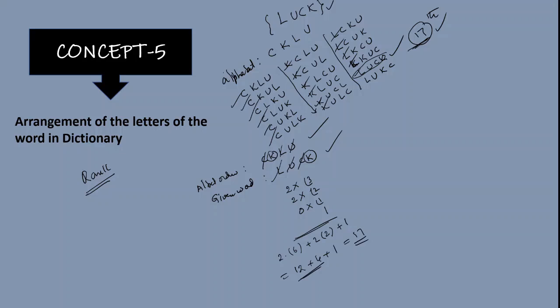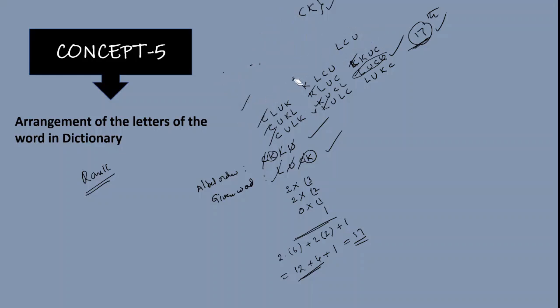So if anybody is arranging all 4-letter words in the form of dictionary from the given letters of the word luck, then the word luck comes in which place, in which position? In 17th position. That 17th indicates what? Rank of the word. Based on this question, several times questions were repeated.